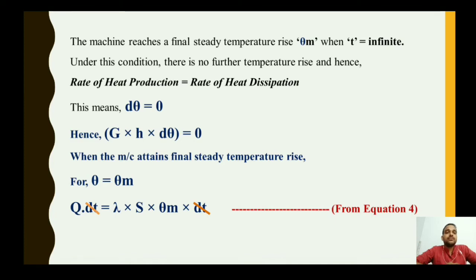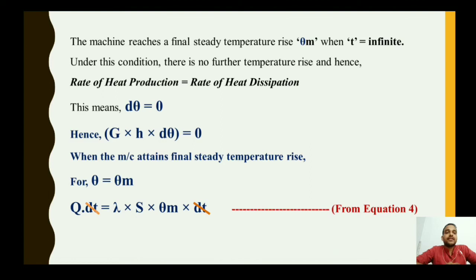Now for theta equals theta m, as the rate of heat stored gets cancelled, we can get directly from equation 4, q into dt equals s into lambda into theta m into dt.